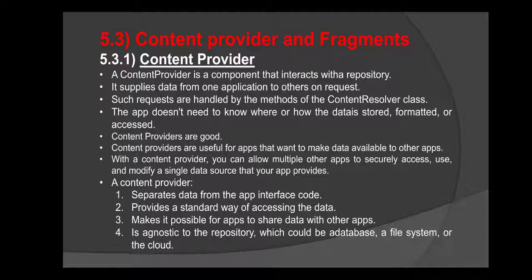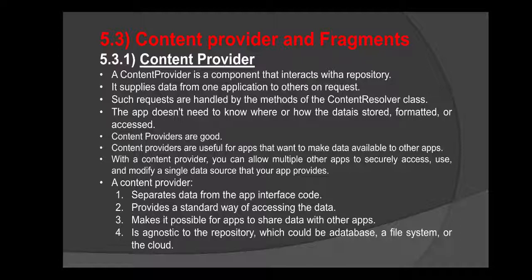Content providers are useful for apps that want to make data available for other applications also. With a content provider, you can allow multiple other apps to securely access, use, and modify the single data source or repository that your app provides.